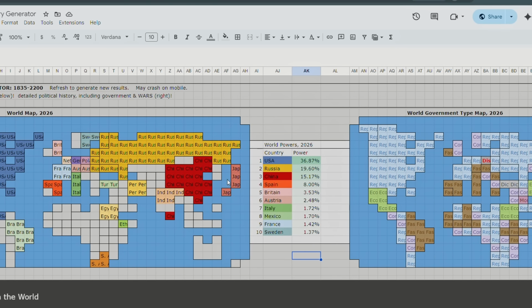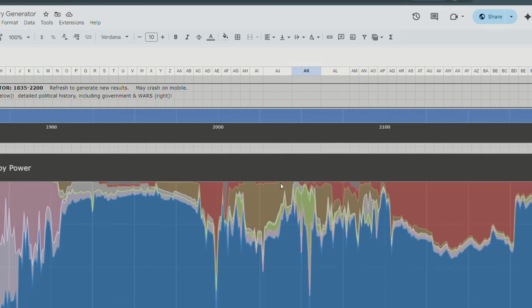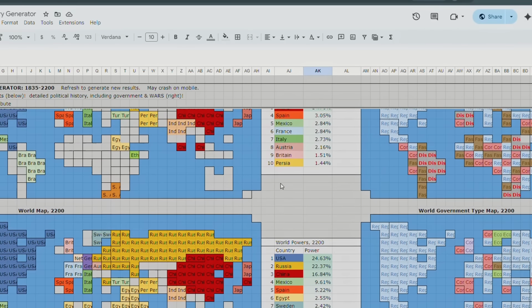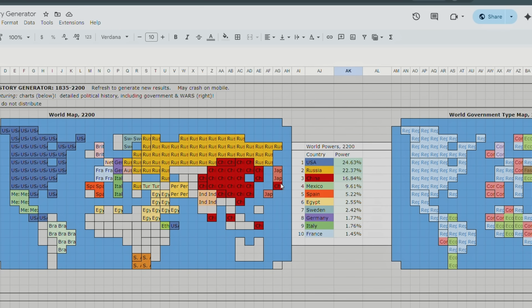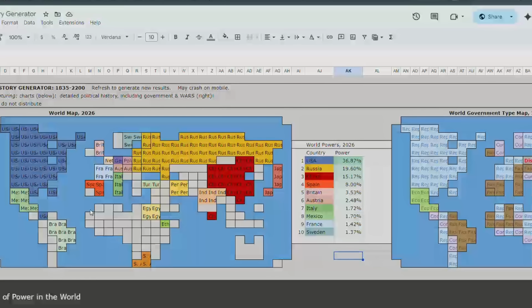Spain is number 4, so I guess that's why I was paying attention to them, right? If I was scrolling down... No, that was a different timeline. Actually, was it? I'm confused. Whatever. Egypt controls Algeria. I said that again. Egypt controls Morocco in this timeline. Okay, let's do our 13th timeline.